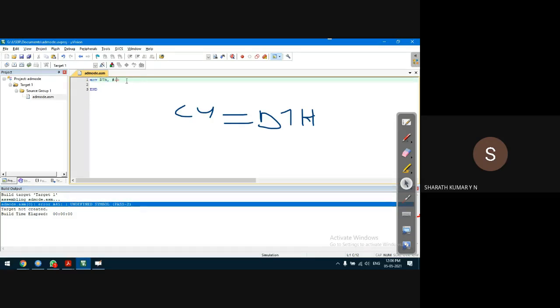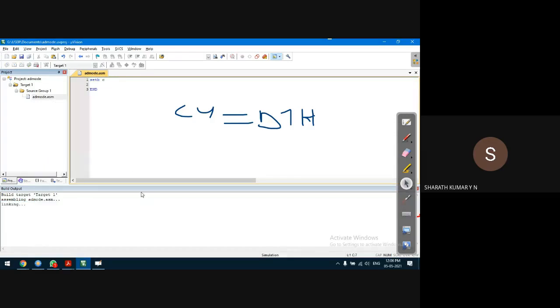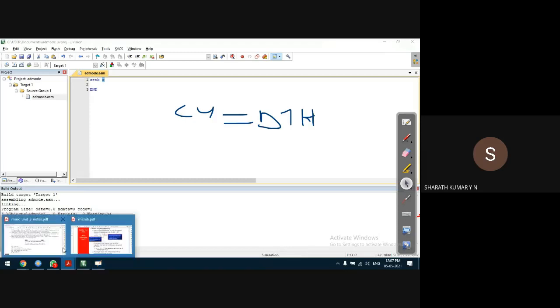Okay. So of course, the other possibility we can use is setb C. Set B carry bit. Let me check whether this is a valid instruction. Okay, this is a valid instruction. Set B C. So guys, this instruction is not working in this compiler. I'll show you that instruction.